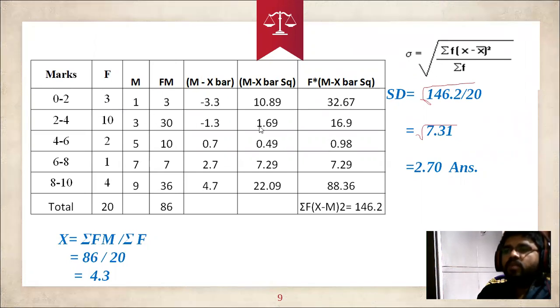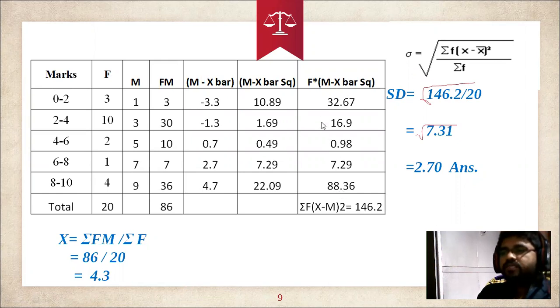Then 10 into 1.69, 16.9. Then 2 into 0.49, you got 0.98. So here 1 into 7.29, that's 7.29. Then 4 into 22.09, then you are going to get 88.36.